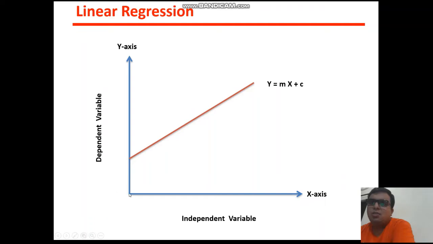This portion is called the constant value. You need to solve this equation to get this line, where x and y each have a number of points.